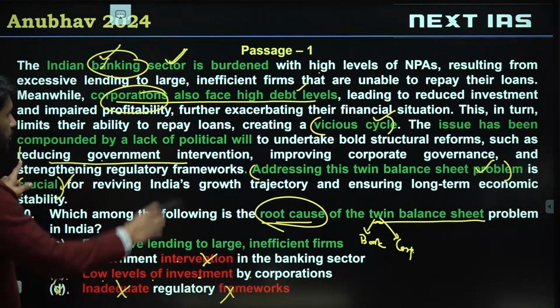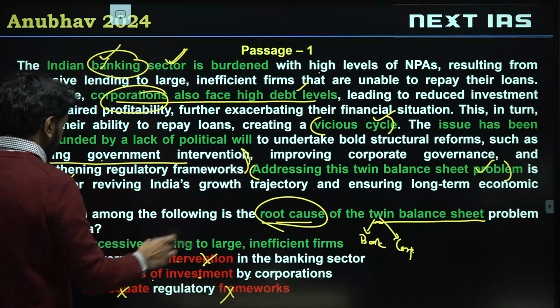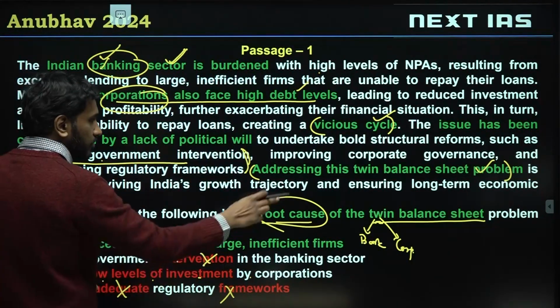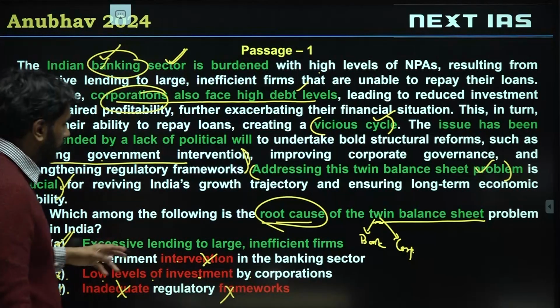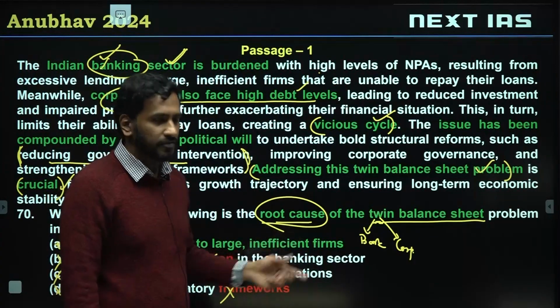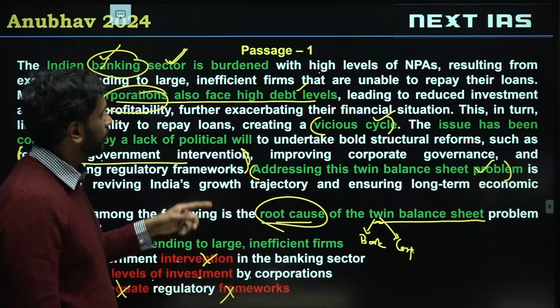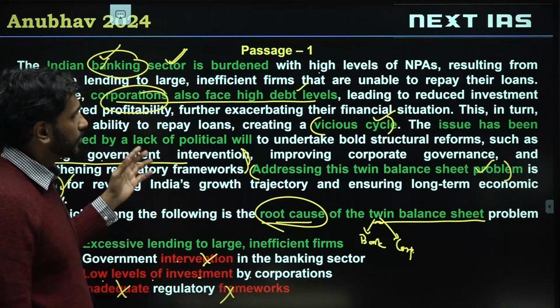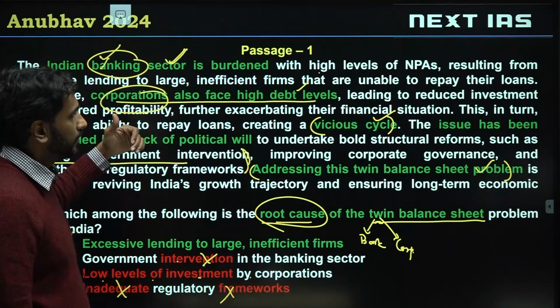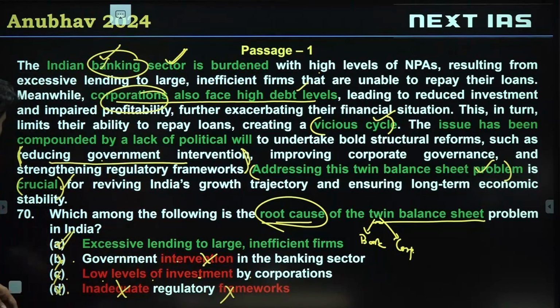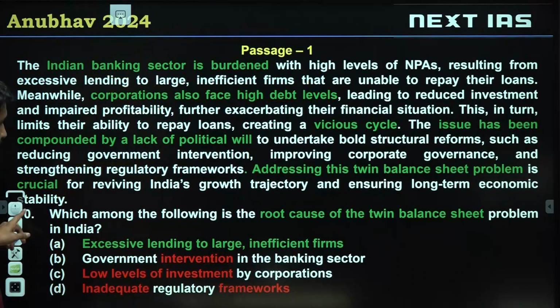The passage is saying reduce intervention, but that doesn't mean that government intervention is causing the twin balance sheet problem. So B is incorrect. A is the correct choice. Excessive lending to large inefficient firms, right? We are told high levels of NPA. Because of these high levels of NPA, these corporations also have debt to pay. So A is the correct choice for question number 70.